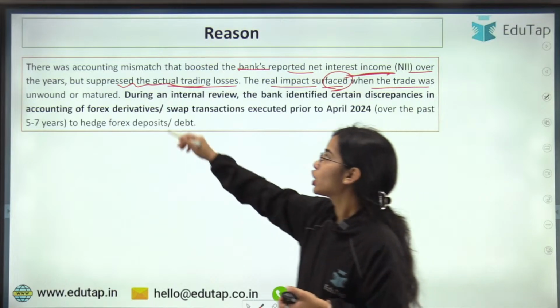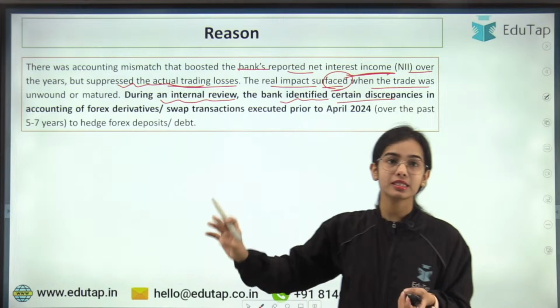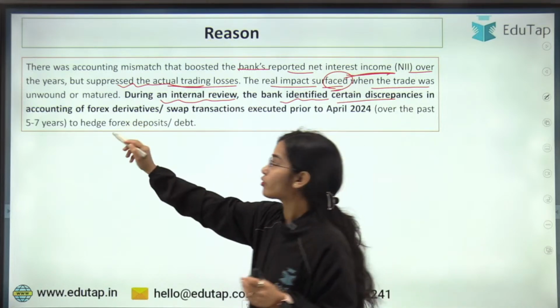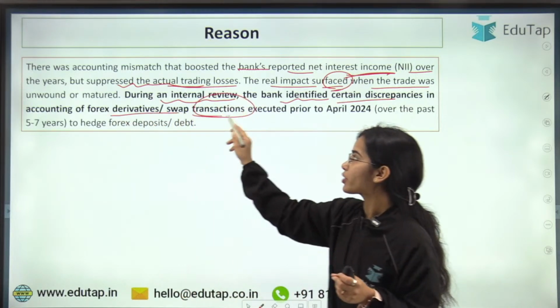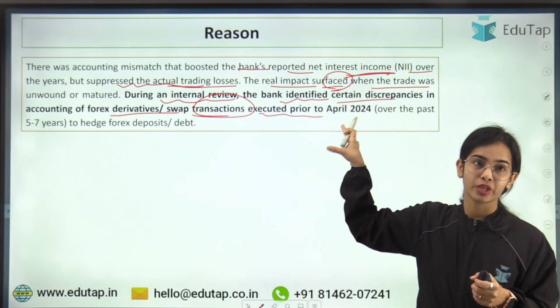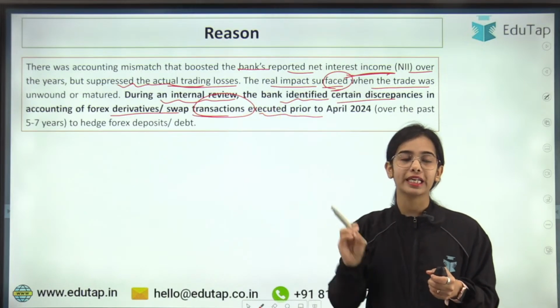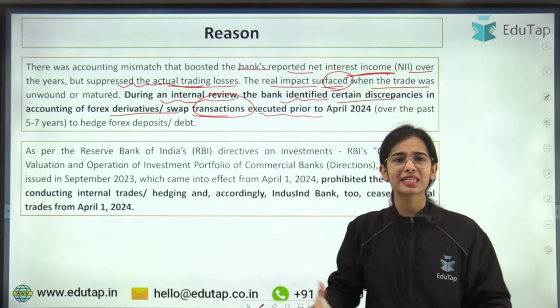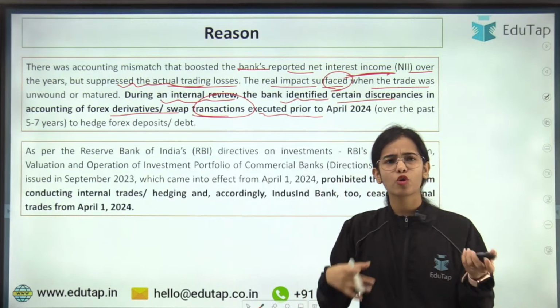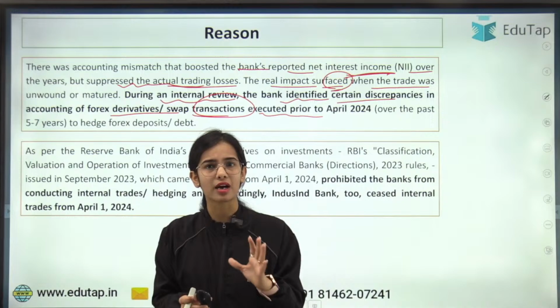trade was maturing. So during an internal review, the bank identified certain discrepancies in the accounting of foreign exchange derivatives or swap transactions that were executed before April 2024, over the past 5 to 7 years, to hedge the foreign exchange deposits or debt. So you can understand this whole process was problematic. The internal trade, the external trade, it was problematic from the start itself.